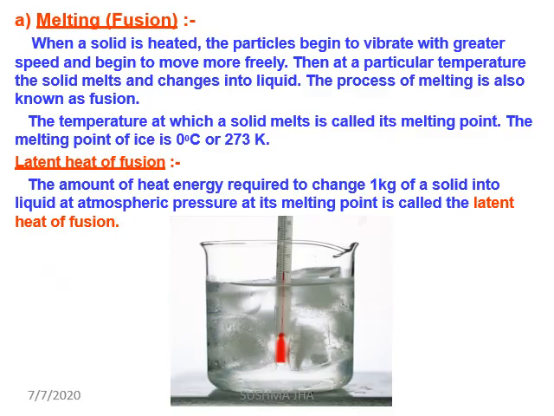Now melting of ice. You can know from this, when a solid is heated, the particles begin to vibrate with greater speed and begin to move freely. Then at a particular temperature, the solid melts and changes into liquid. The process of melting is also known as fusion. The temperature at which a solid melts is called the melting point. The melting point of ice, as we all know, is 0 degrees Celsius or 273 Kelvin.